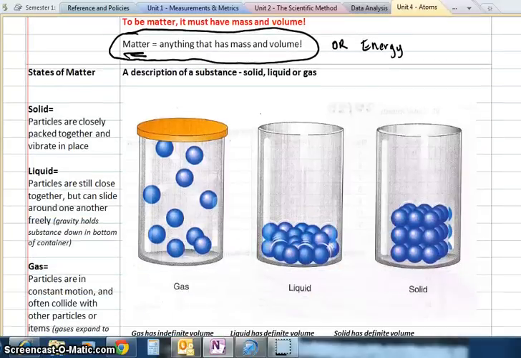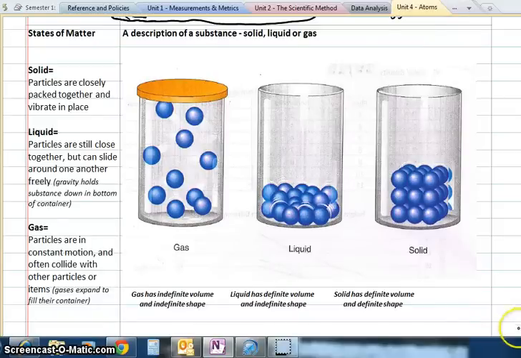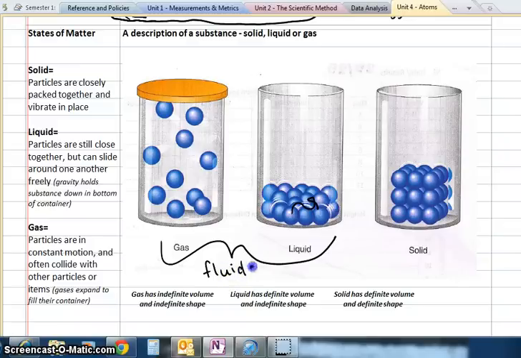So quickly to review from middle school, you guys know that there are what we call 3 states of matter. Depending on the type of substance and the temperature, the matter will either be a gas, a liquid, or a solid. The solid particles are very tightly close together, and they vibrate in place. Liquid particles are also close together, but they're free to move around one another. And gas particles are, in comparison, very spread out, and they can fill up their whole container. Gases and liquids are typically called fluids because they can flow and move around one another.